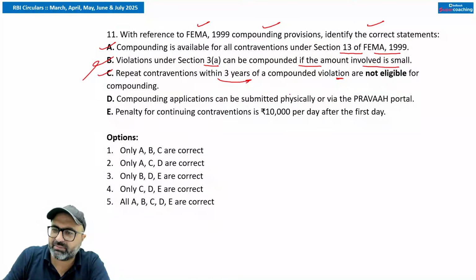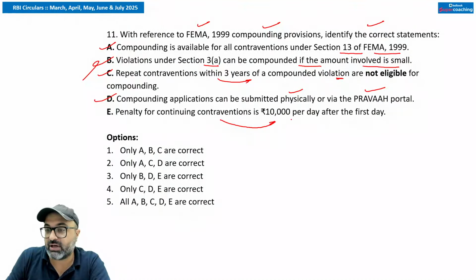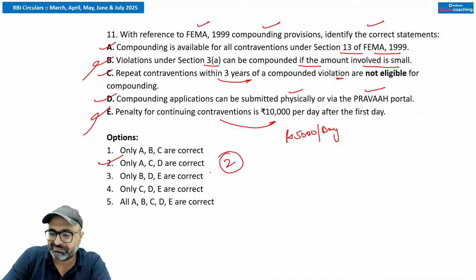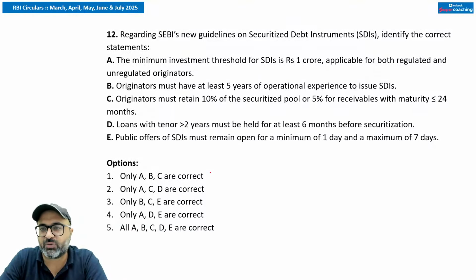Compounding application can be submitted physically or via Pravah portal. That is true. Penalty for continuing contravention is 10,000 rupees per day after the first day. No sir, this penalty value is 5,000 rupees per day. 5,000 rupees per day. So this is wrong. So answer is going to be ACD. Second option is correct. Got it guys? Moving on to the next one.